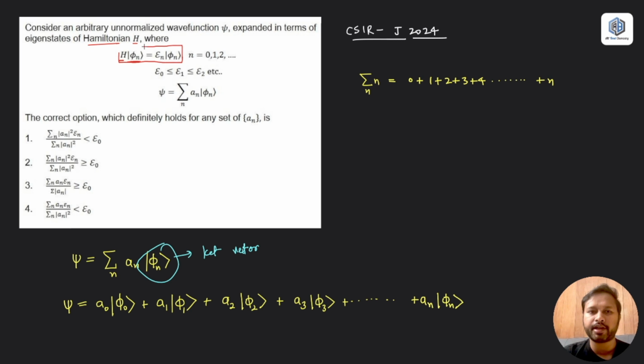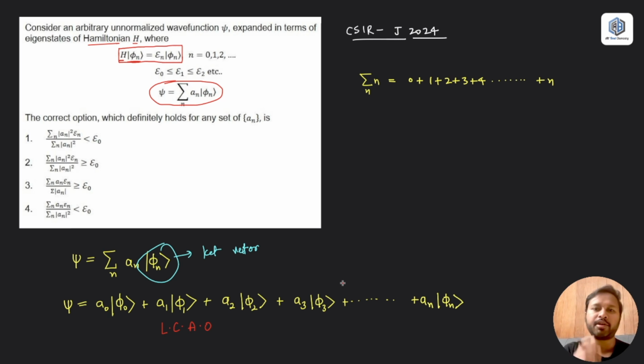You are operating the Hamiltonian operator on the wave function, and you are getting the eigenvalue, the energy epsilon, and the wave function back. So two things you understood: this psi is nothing but a linear combination of different atomic orbitals.